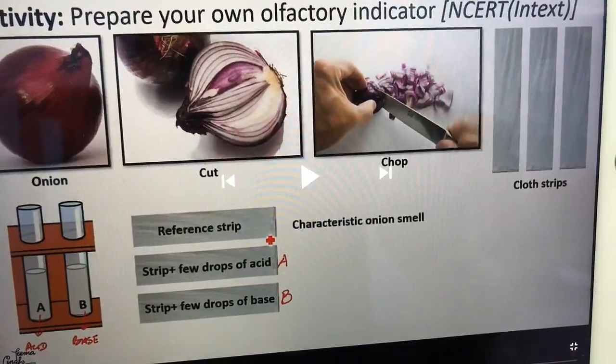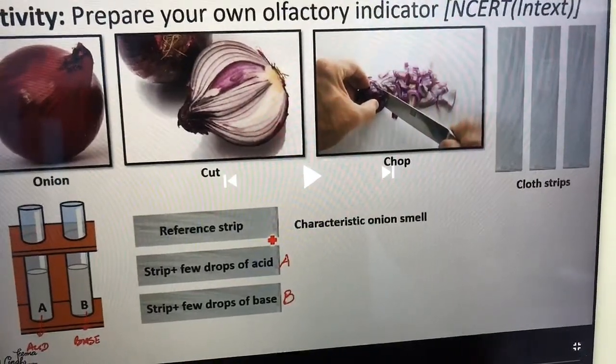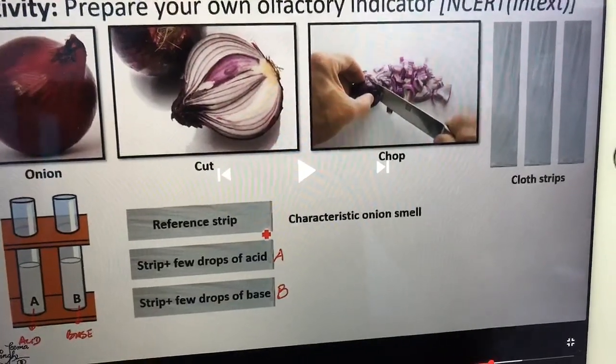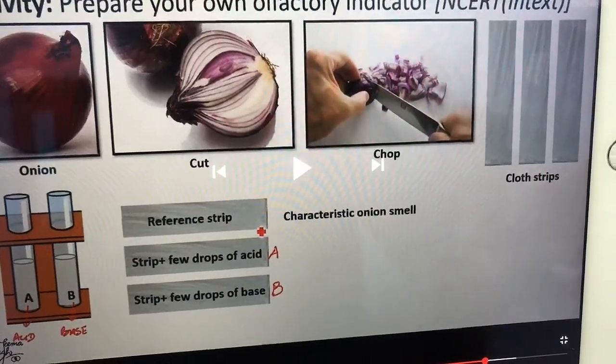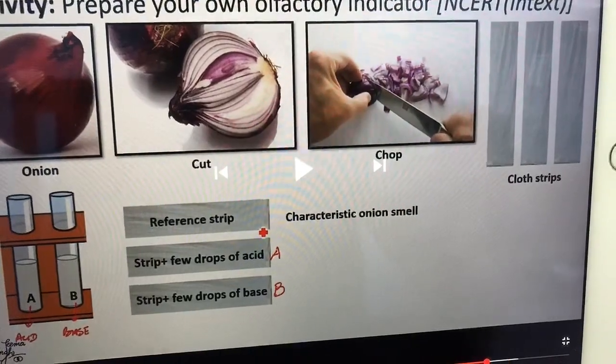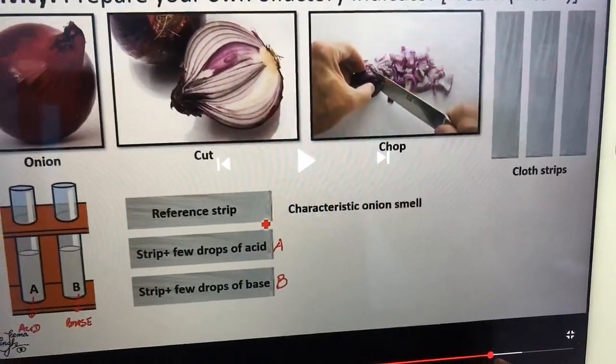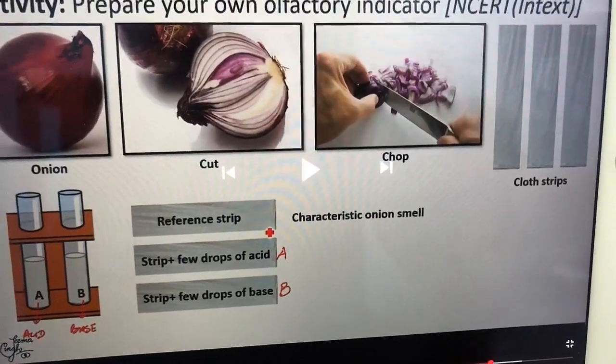Then we'll take them out one by one. One will be the reference strip, which will tell us the characteristic smell of onion. On strip A we will put a few drops of acid, and on strip B we will put a few drops of base.